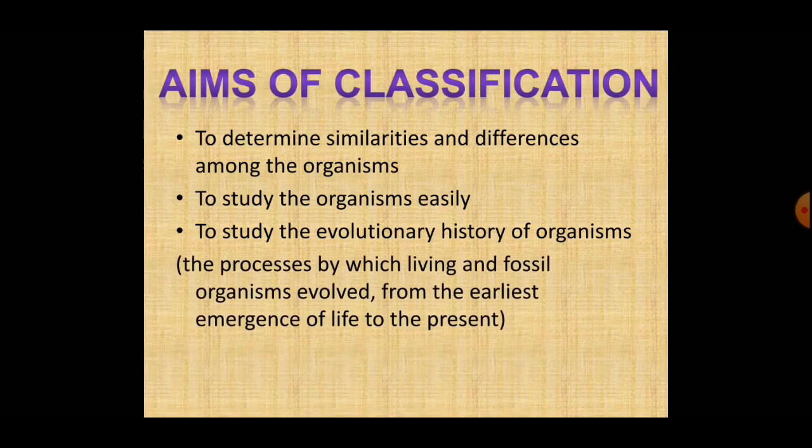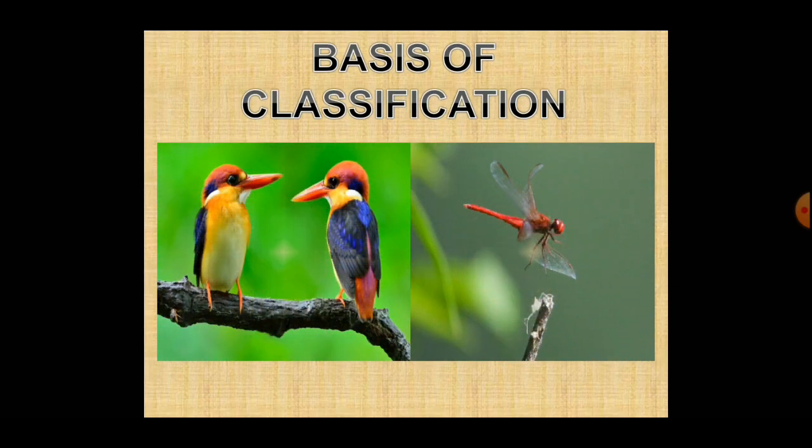Now, what is meant by evolutionary history? It is the process by which living and fossil organisms evolved from the earliest emergence of life to the present. Basis of classification. Look at these pictures. Birds and insects both can fly, but there are a lot of differences in their structure.